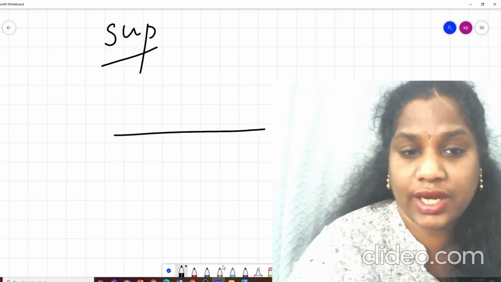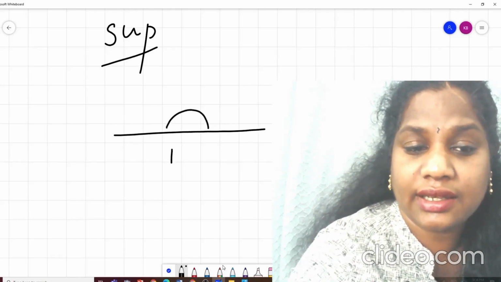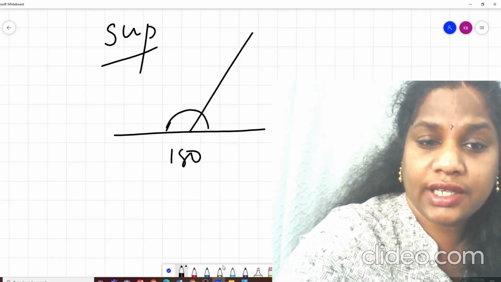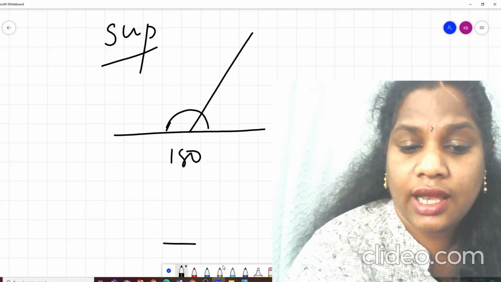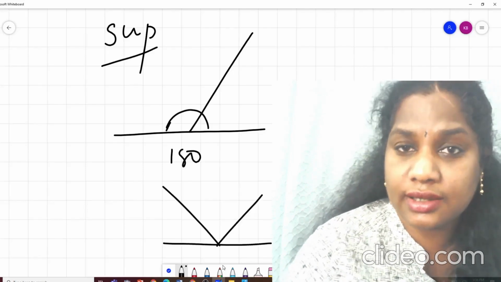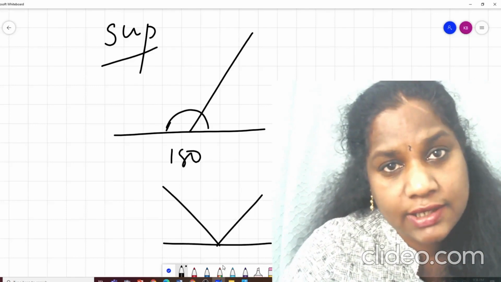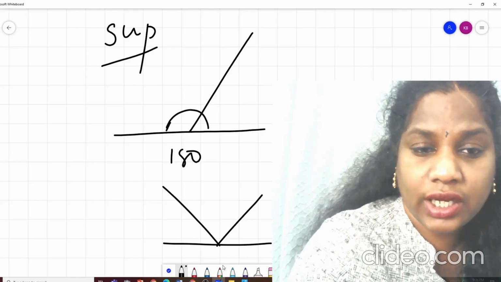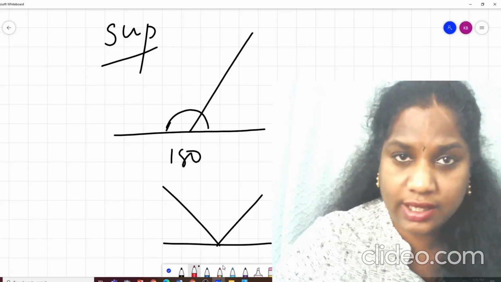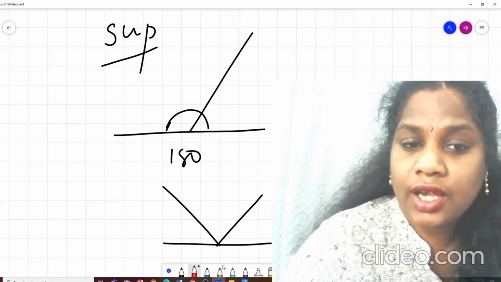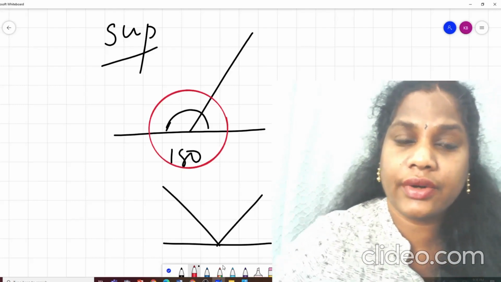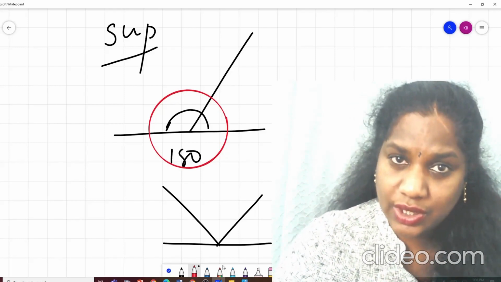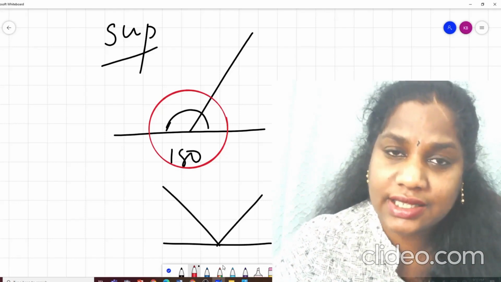See, I have a straight line. I know this angle is 180 degree. So this angle I can divide into 2 angles. I can divide them into 3 angles. Isn't it? Any number of angles I want, I can divide them. Right? But now let us go by the example of 2 angles. I will say these 2 angles are supplementary angles. Why? The sum of these two is equal to 180 degree.